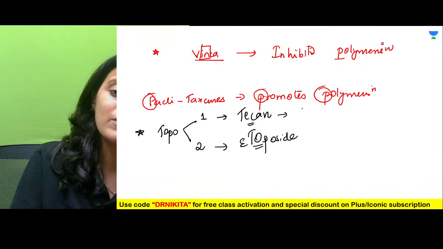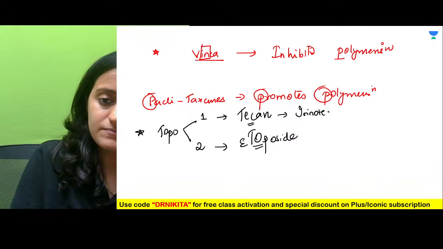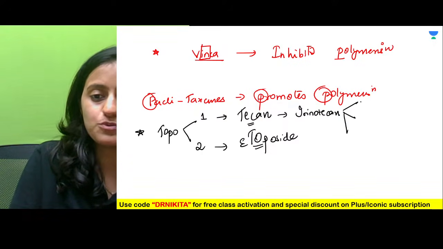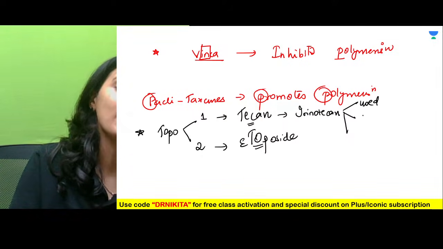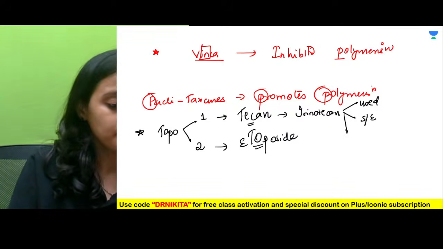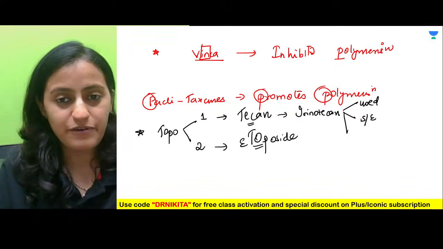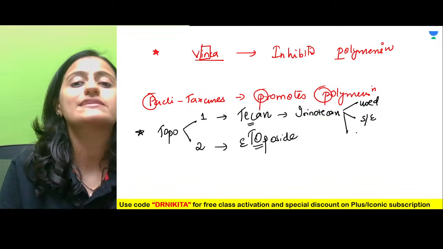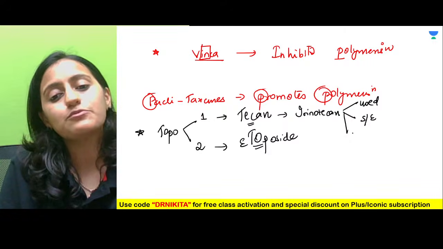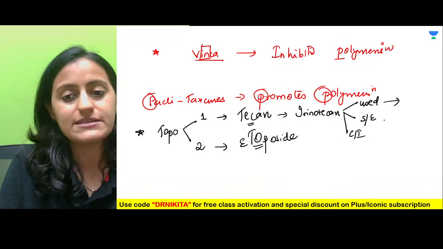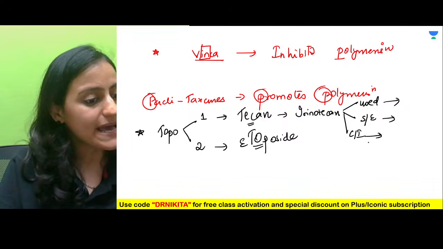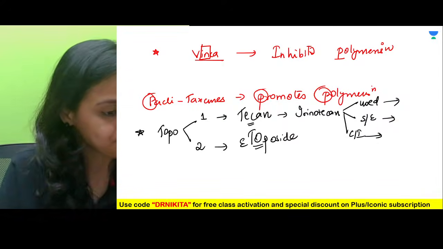Can someone tell me about irinotecan? Where is it used? What is its side effect? And where should it not be given? Tell me all of these. Where is irinotecan used?